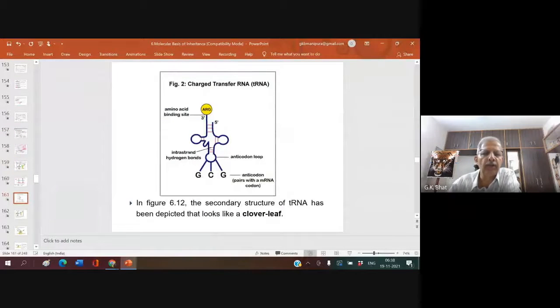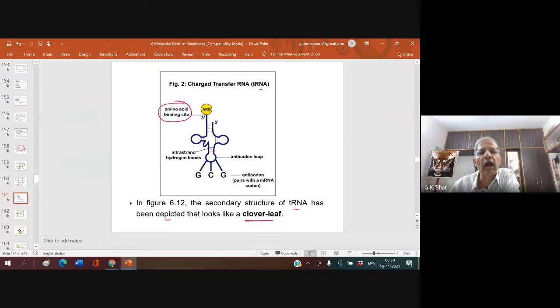Right. In figure 6.12, the secondary structure of tRNA has been depicted that looks like a clover leaf. This is called the clover leaf model of tRNA. In the last NEET examination, they asked to which site the amino acid binds: 3 prime, 5 prime, or both.